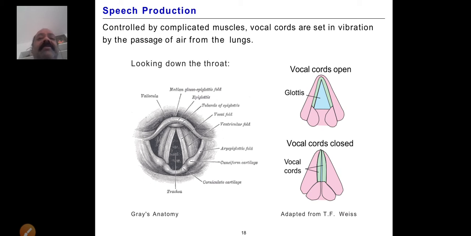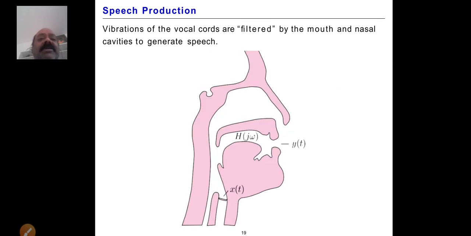So this is the speech produced from the human body, how it comes towards the mouth and nose from the lungs and vocal cord. Just to observe that here. So here you may understand this: the vibrations of the vocal cords are filtered by the mouth and nostril cavities to generate speech.